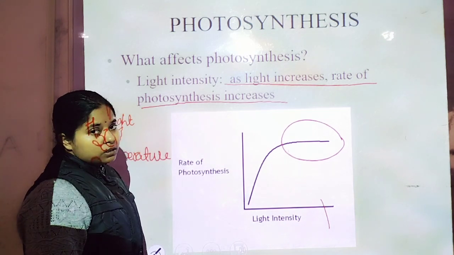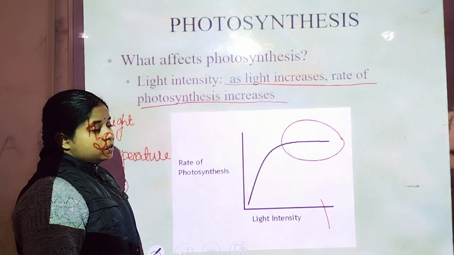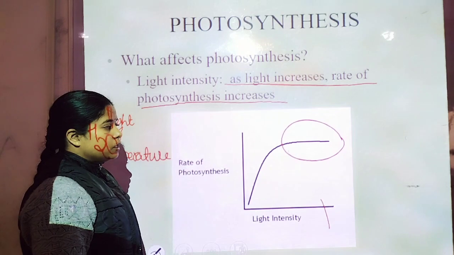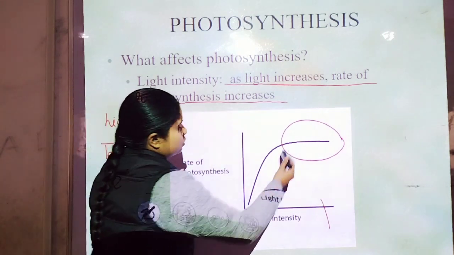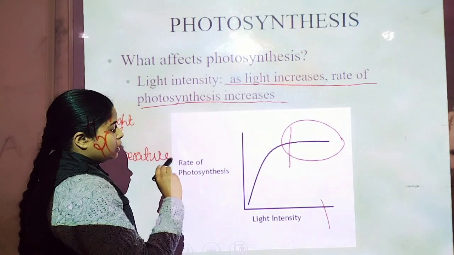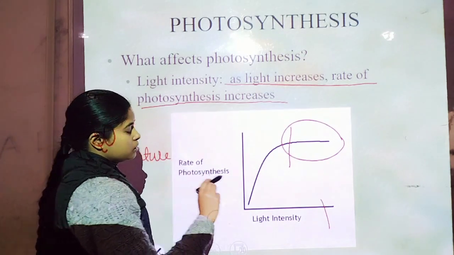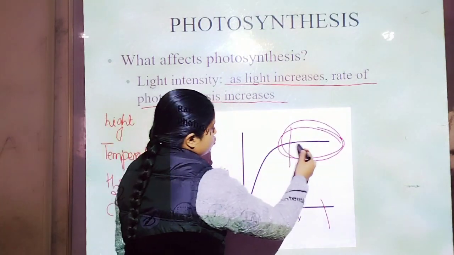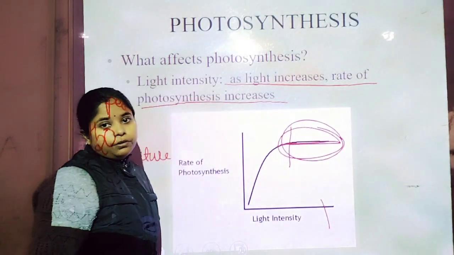So Blackman's law of limiting factor denotes that if we increase the light intensity, the rate of photosynthesis also increases, but up to a certain limit. If that limit is crossed, the rate of reaction stays constant. That line shows the constant rate of reaction.